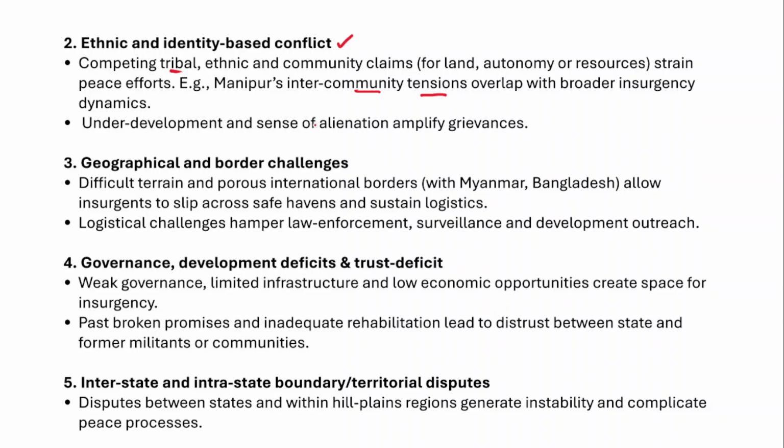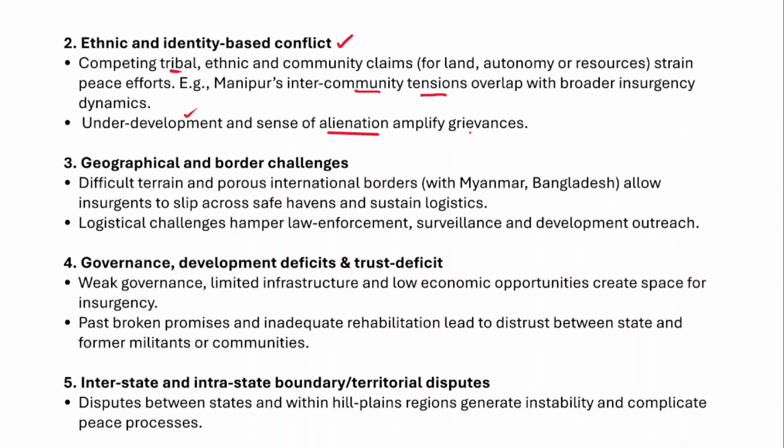And then underdevelopment and a sense of alienation further amplify the grievances. Because in the northeastern part of India, the majority of regions are underdeveloped and underconnected. So there is no connectivity. Most of the areas are underdeveloped, and there is a sense of alienation which is prevalent among the people.